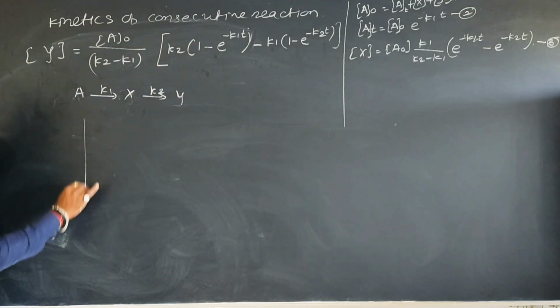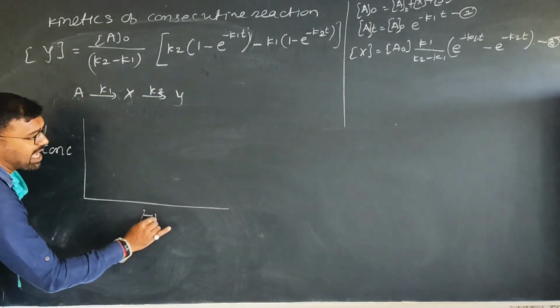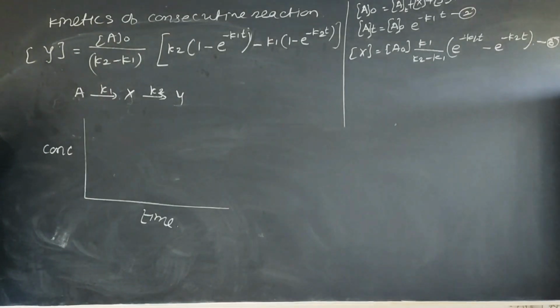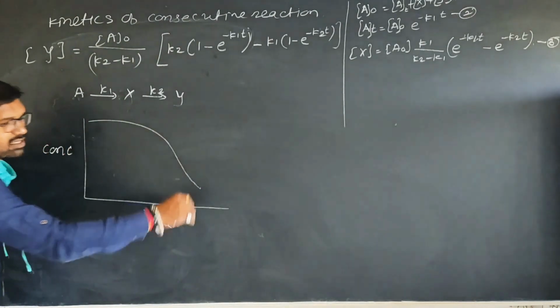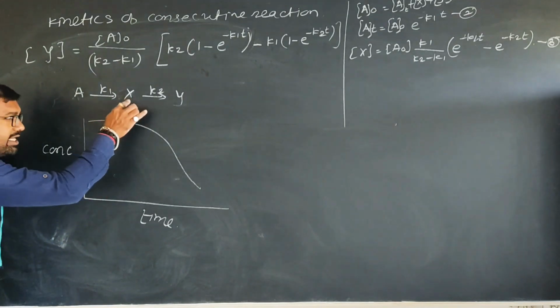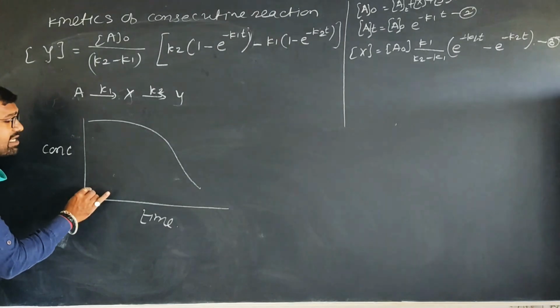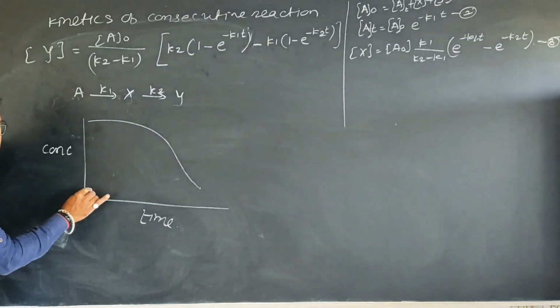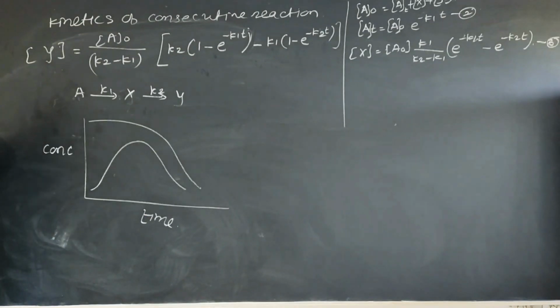If I plot the graph of concentration as a function of time, initially the concentration of A is high, which is converted into X, and A goes on disappearing. Initially the concentration of X is 0. As soon as the concentration of A decreases, the concentration of X goes on increasing.